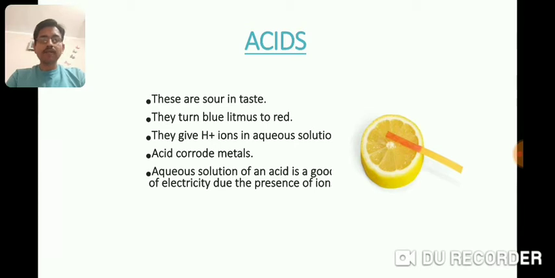Not only lemon, but other food items like tomatoes, pomegranate, apple, citrus fruits like orange, mosambi, gooseberries, that is amla, and curd are also sour in taste due to the presence of acids. Examples of acids are hydrochloric acid, sulfuric acid, nitric acid, citric acid, tartaric acid. There are different types of acids.